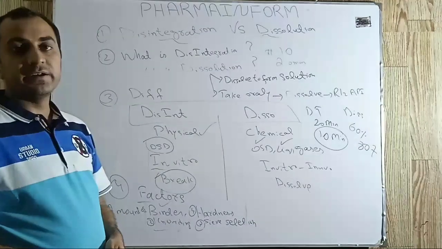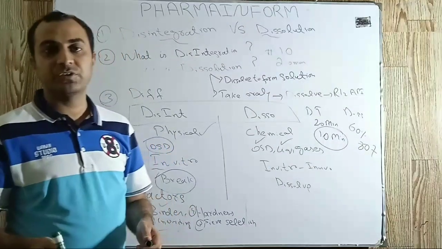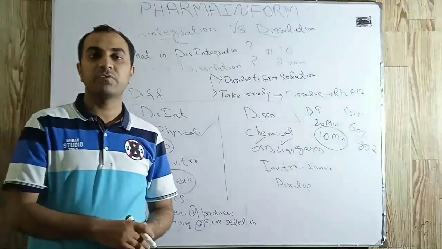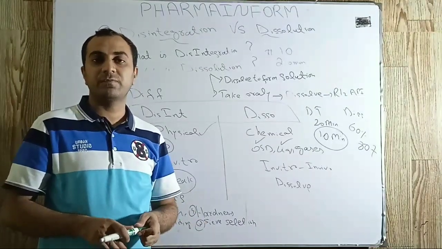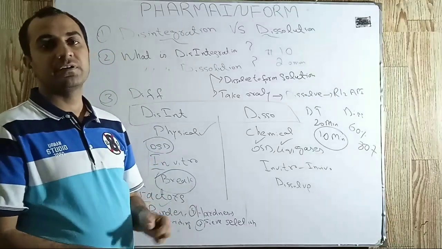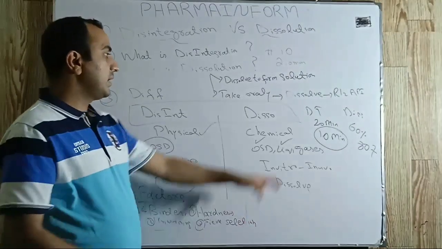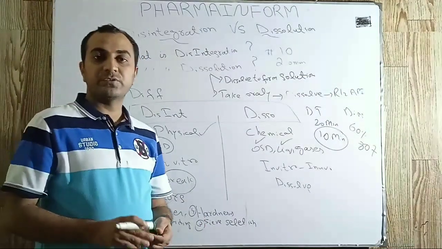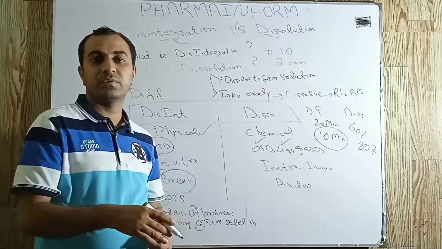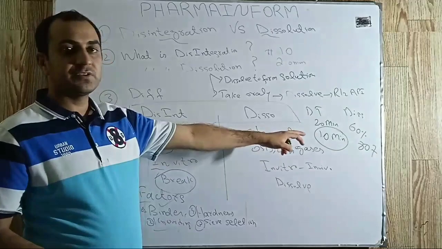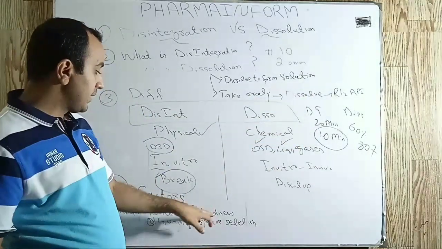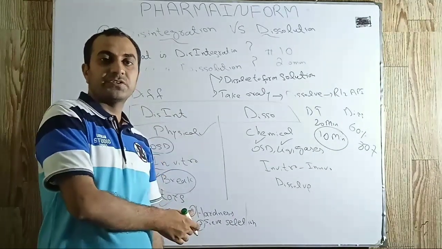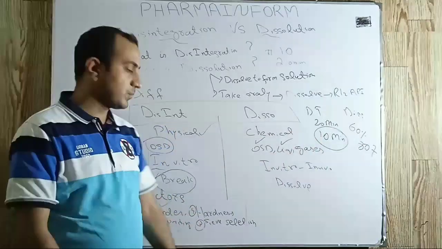Kneading time. Kneading time is the time interval during wet granulation in which, after addition of binder, we mix our powder with the binder to form a wet mass. If our wet mixing time is increased, it may result in production of hard granules and the same scenario may occur. Hardness. Tablet hardness also affects the disintegration time, and in other words, if disintegration is affected, dissolution is also affected. For high tablet hardness, disintegration time is prolonged and dissolution profile is low.